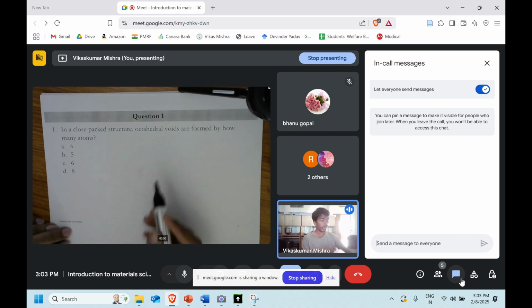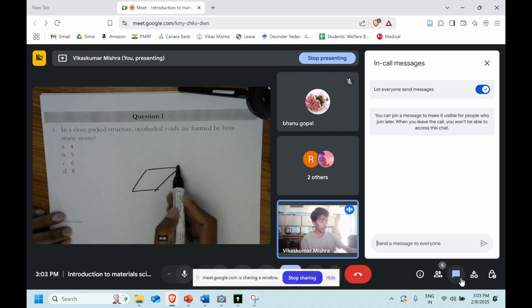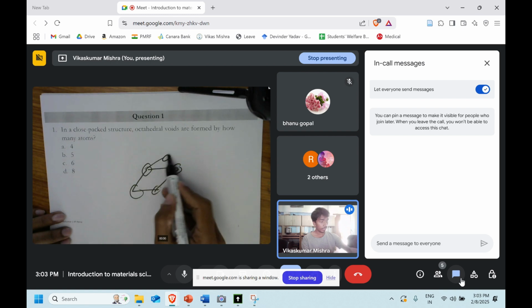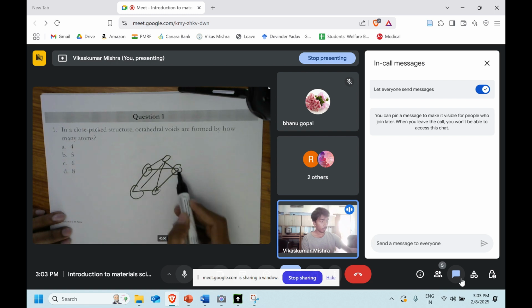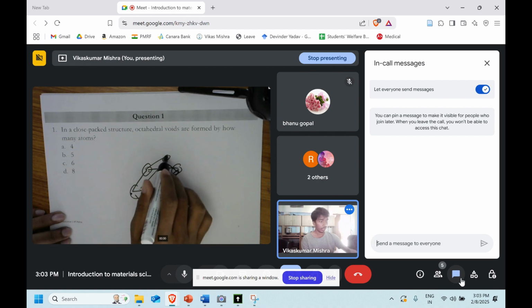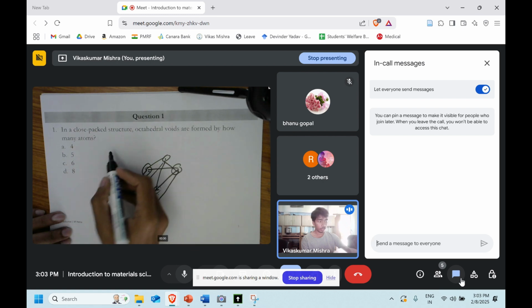So you've studied that we have a square pyramid, and on top we can place an atom and on the bottom also we can place an atom, and with that we can form this void. So overall we need 4 atoms which will sit at the square lattice and then one on top and one at the bottom, so a total of 6.